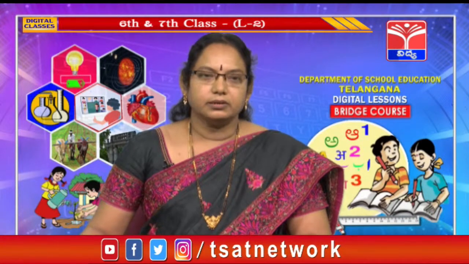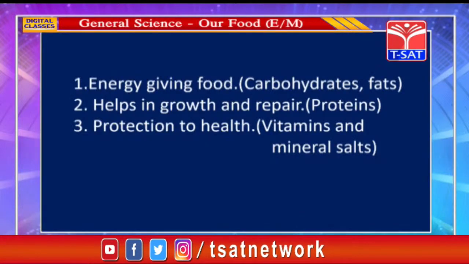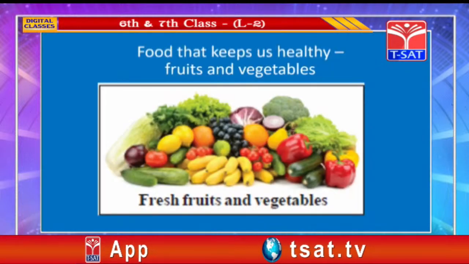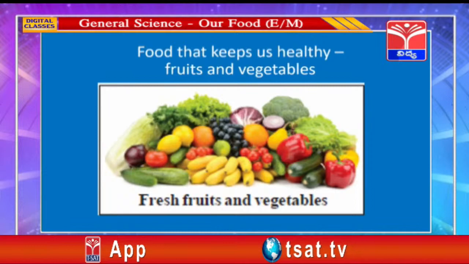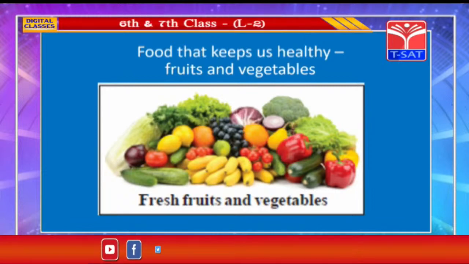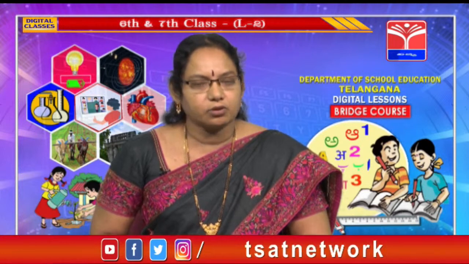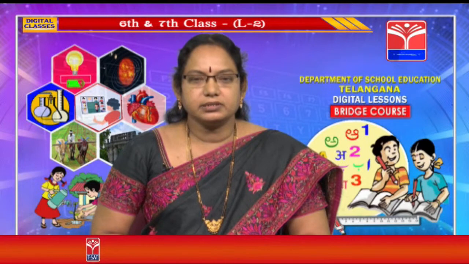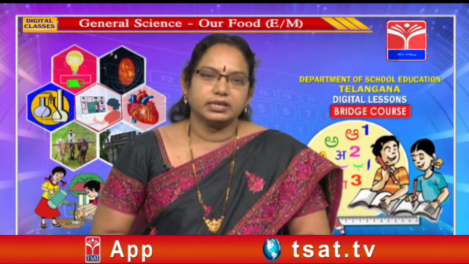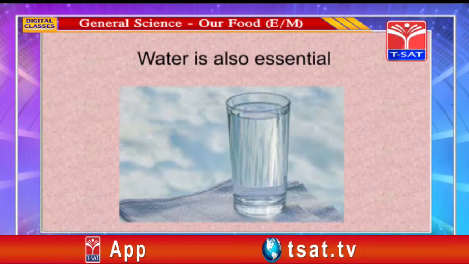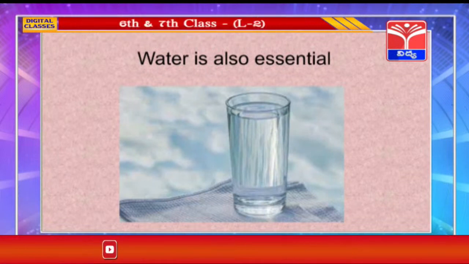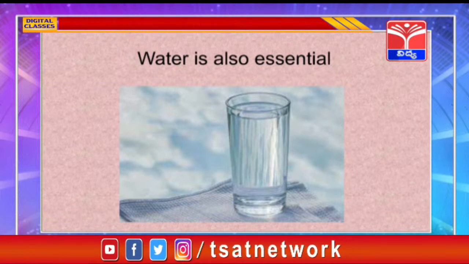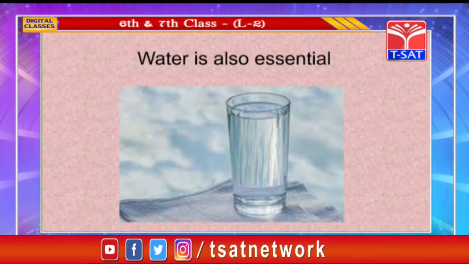Now, the third group is foods that give protection to health. These contain components, vitamins and mineral salts. So, foods that keep us healthy are fruits and vegetables. Fruits and vegetables contain lot of vitamins and mineral salts. We should take locally available fruits, vegetables and also seasonally available fruits and vegetables. Apart from all these, water is also very much essential to our body. Water helps in digestion process. Water forms the majority of the body fluids.